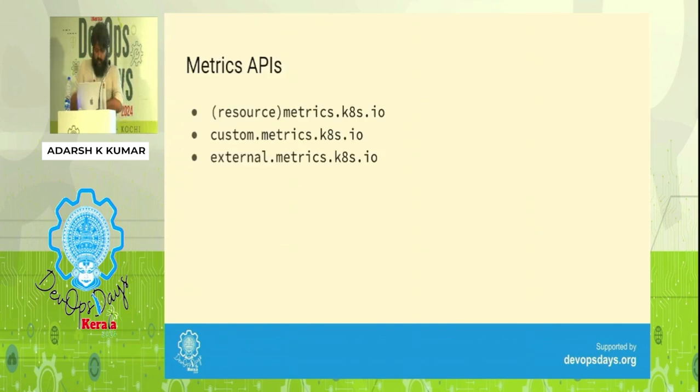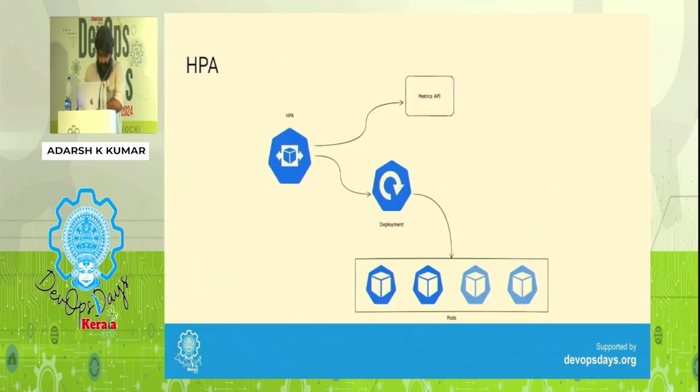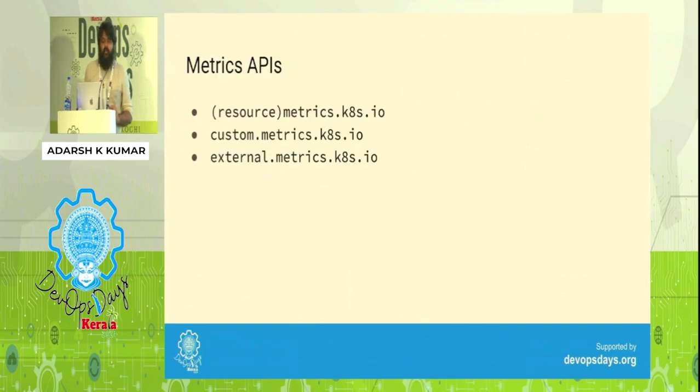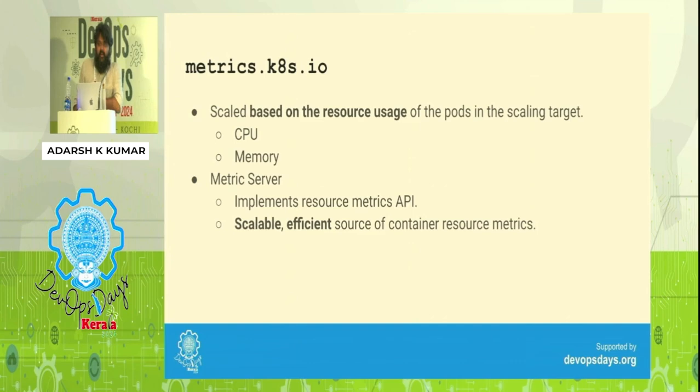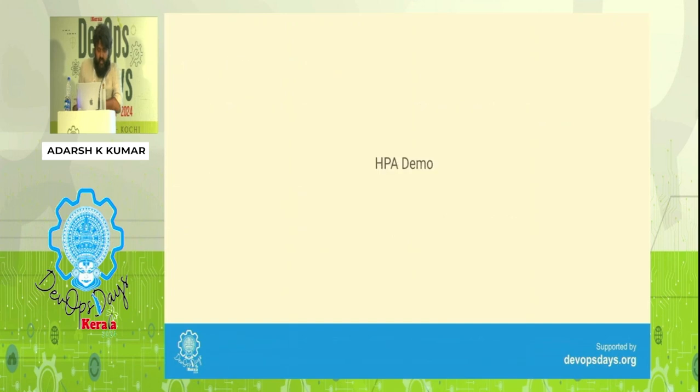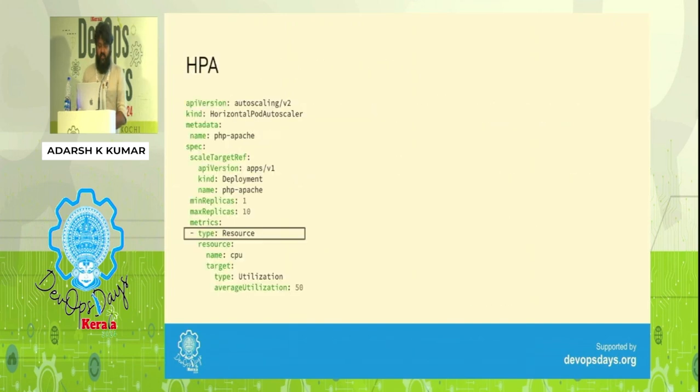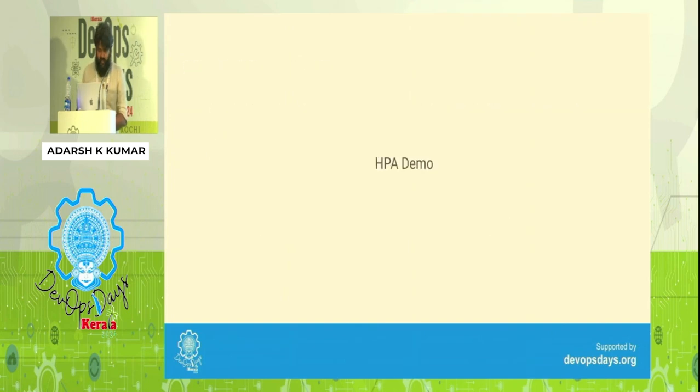So in that previous image, we saw that HPA scales based on a metric API. Right. What are the different metric APIs that are available? By default, the CPU and memory-based autoscaling we do, that is the resource metric API, that is metrics.k8s.io. That is implemented by something called metric server. We'll see a small demo and then we look at the other two types of metric API.